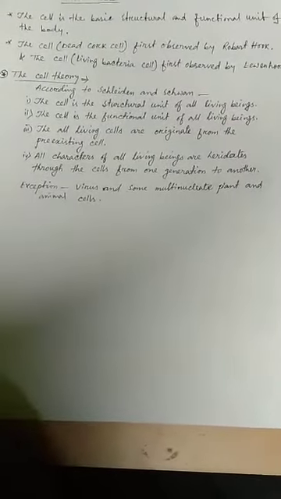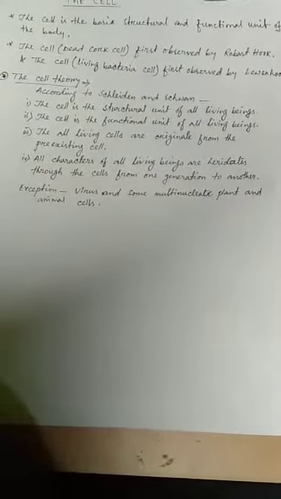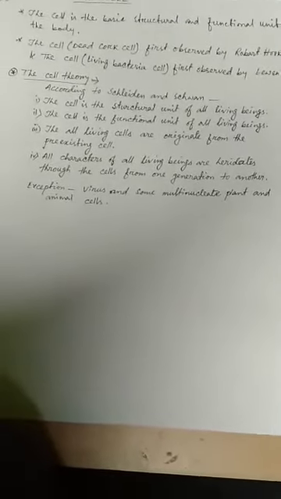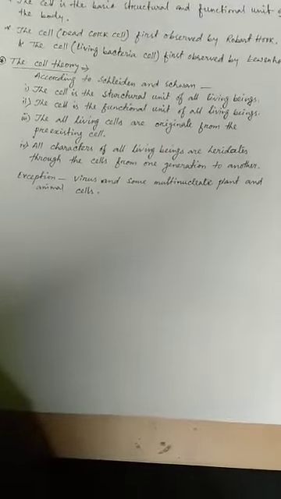All living cells originate from pre-existing cells. All characters of all living beings are inherited through the cell from one generation to another. Exceptions: viruses and some multinucleate plant and animal cells.